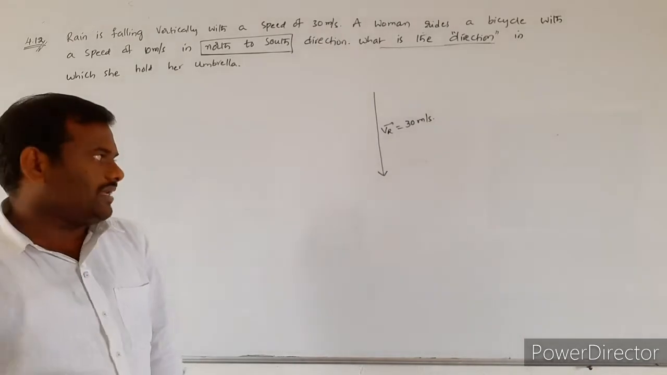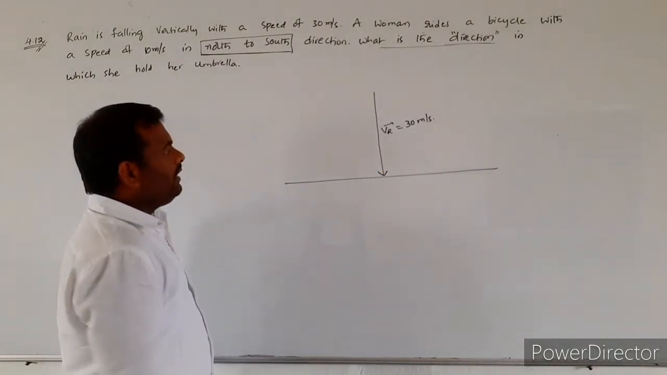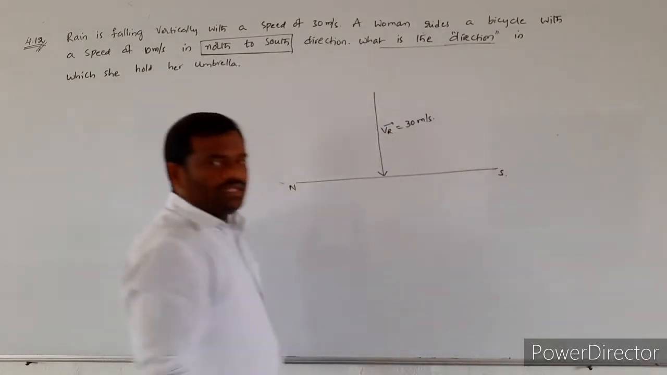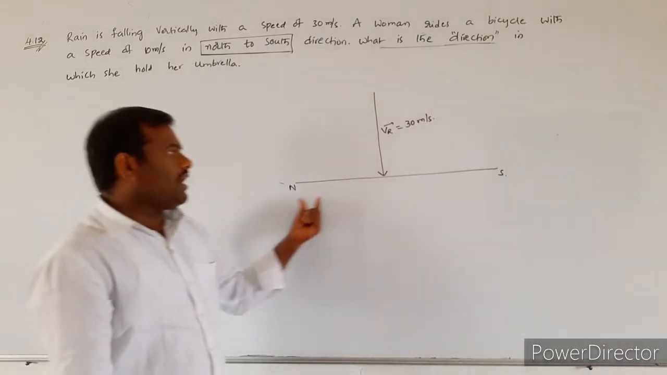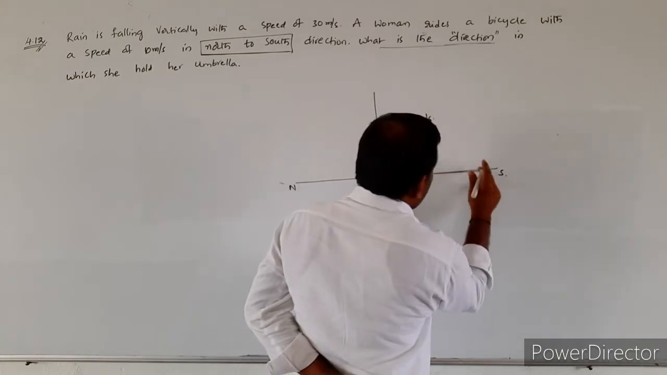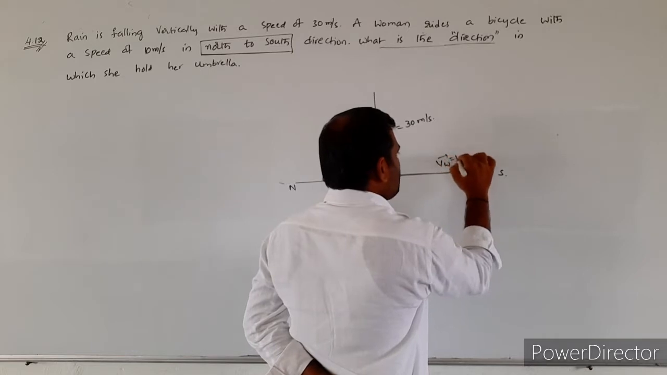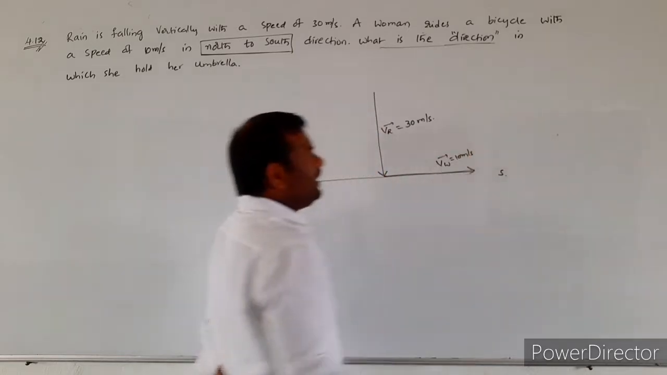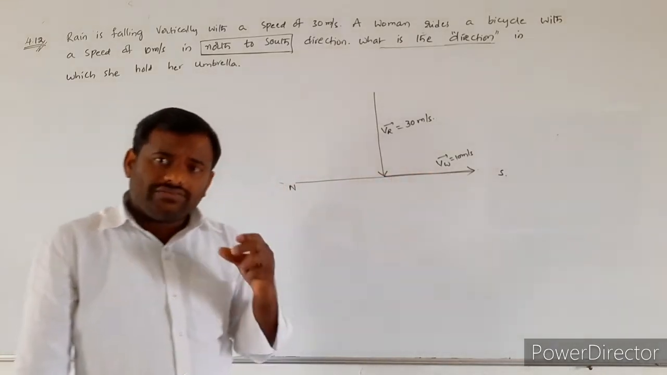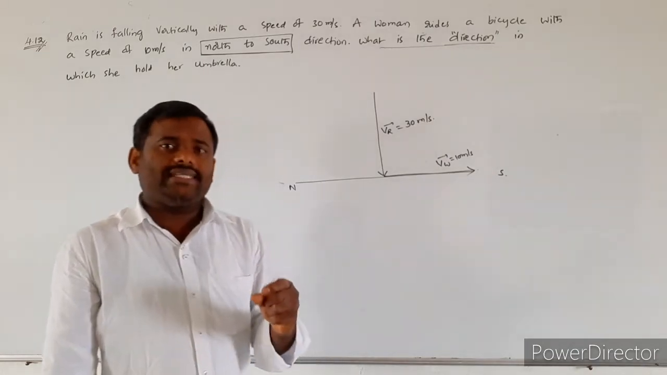Now, I am assuming that the woman will be traveling from north to the south. She is traveling in which direction? North to the south. So I am indicating the velocity of the woman as V W bar, which is equal to 10 meter per second from north to south. So here, what value do we have to calculate? We have to calculate the relative velocity of the rain.